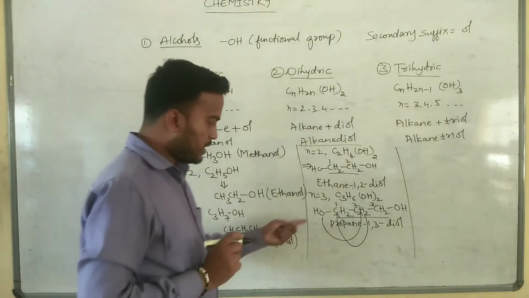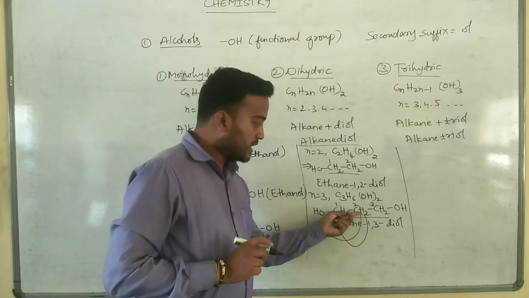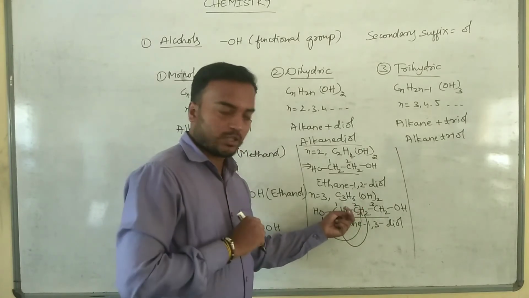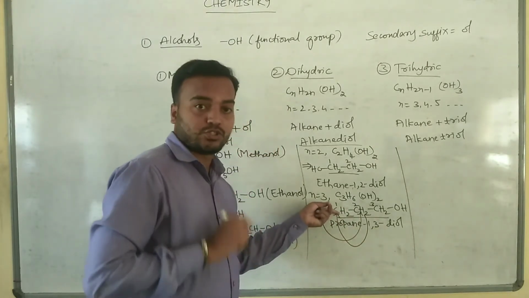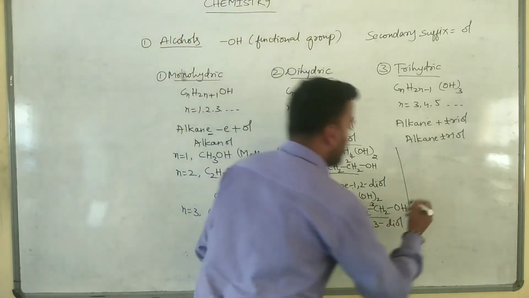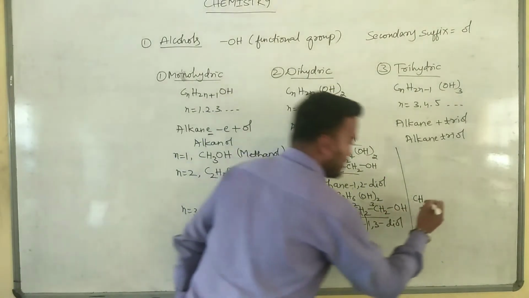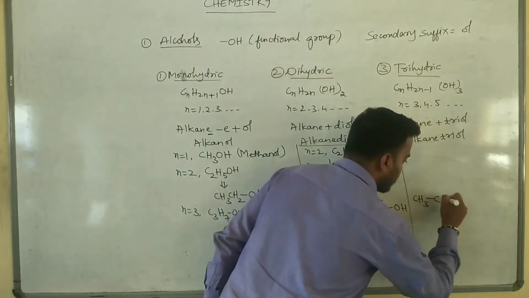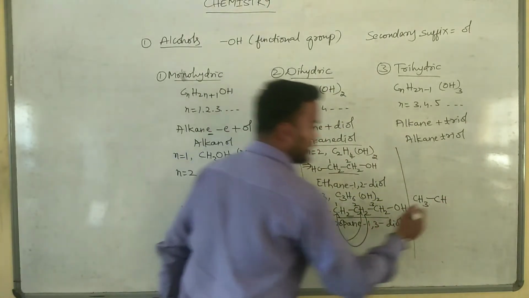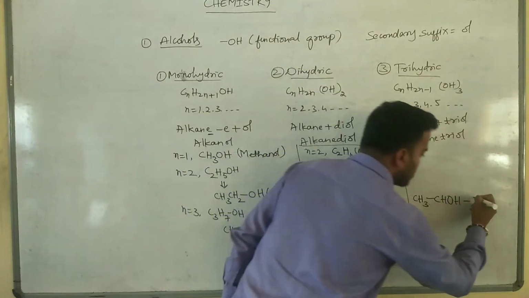Do you understand? I will shift the OH group to second carbon atom, and in second carbon atom we have 2 hydrogen atoms. Out of 2 hydrogen atoms, I will shift 1 hydrogen to first CH2 group. So CH2 will become CH3, single bond. CH2 will become CH. So I am shifting this OH here, CH OH and then CH2OH.